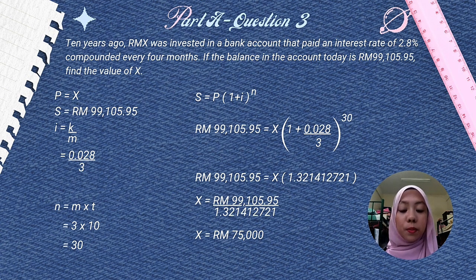So we want to find X, which is P. We use the formula S equal P(1 + i)^n. And we substitute RM 99,105.95 equal X(1 + 0.028/3)^30. So we get RM 99,105.95 equal X(1.321412721). So we have to put X in the front, which is X equal RM 99,105.95 over 1.321412721. And we calculate them, and the answer is X equal RM 75,000 ringgit.